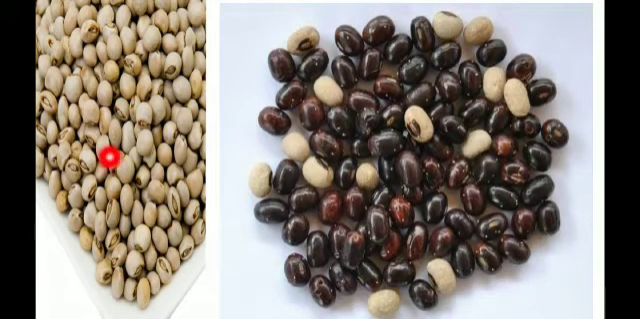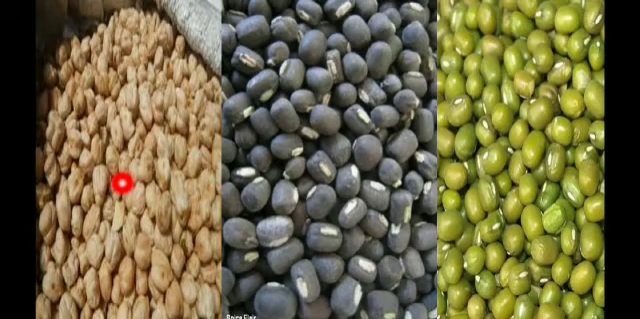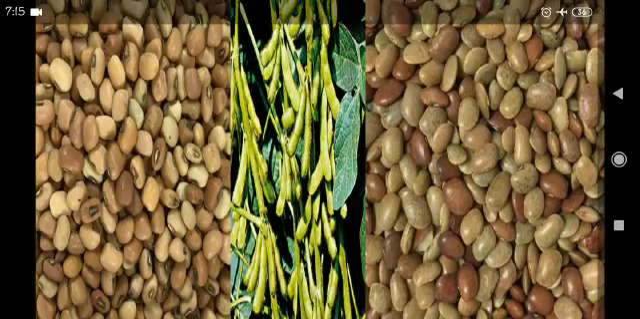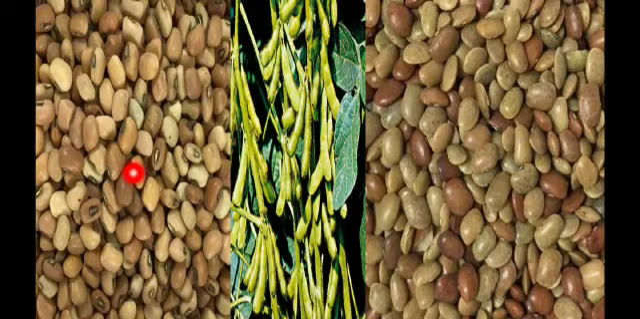So this is Cajanus cajan, pigeon pea, and this one is Phaseolus vulgaris, French bean, and this is Cicer arietinum, channa, and this is the black gram, Vigna mungo, and this one is Vigna radiata, green gram, and this is Vigna unguiculata, cowpea, and Glycine max, and this one is Macrotyloma uniflorum. The above mentioned pulses are mostly used in our houses.